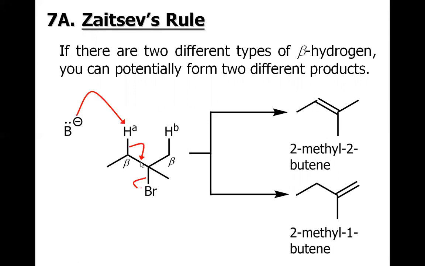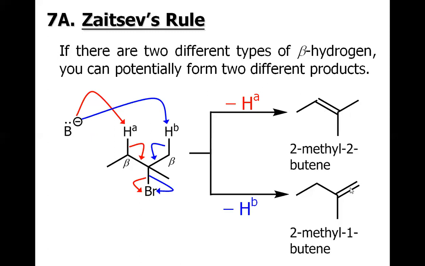What do I mean to say? If you consider the red one, when this base attacks the beta hydrogen called HA, we have the carbon-carbon double bond here, like in the above picture. But if you consider the blue one, the other beta hydrogen is being abstracted, so we have the double bond on the other side of the molecule.